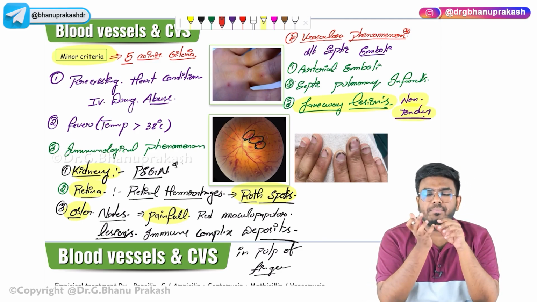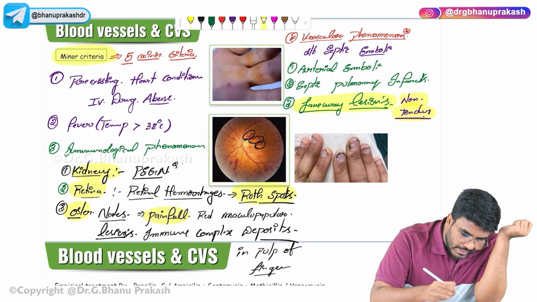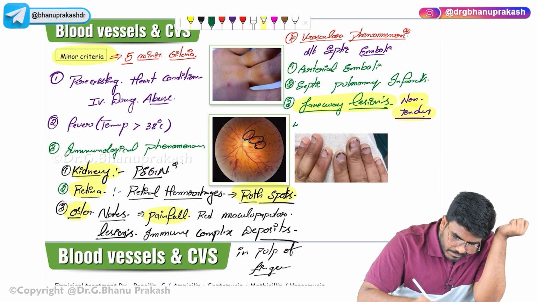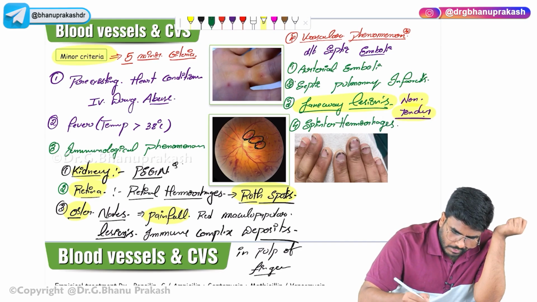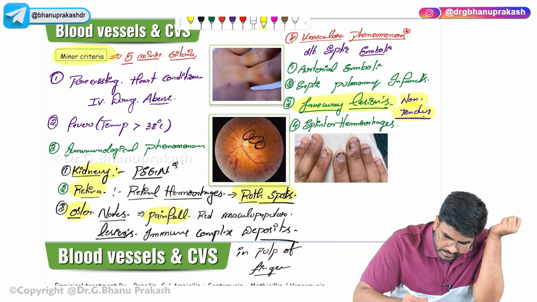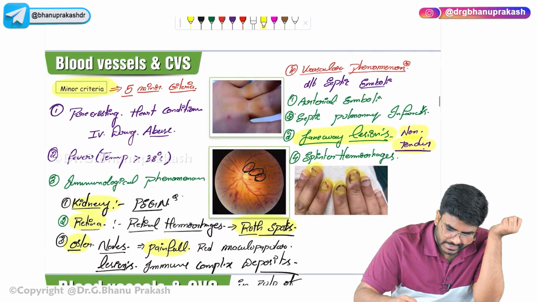The septic emboli also go and deposit in the nail bed, leading to small hemorrhages, which are called splinter hemorrhages. Now you can clearly see the splinter hemorrhages over here in the nail beds. These are called the splinter hemorrhages.